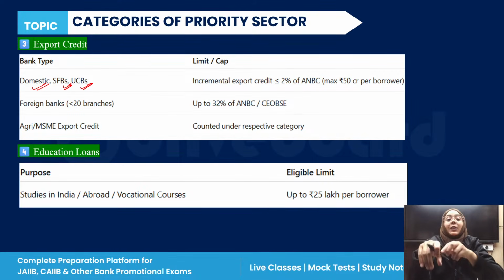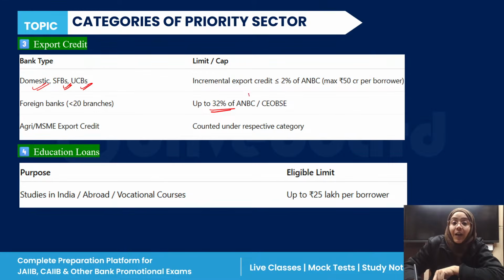Okay. Now, if you are a foreign bank which has less than 20 branches, the target for you is up to 32% of either the adjusted net bank credit or credit equivalent of balance sheet exposure, whichever is higher. And if you are giving loans for agri, micro, small and medium enterprises, export credit, this is also countable under the export credit.